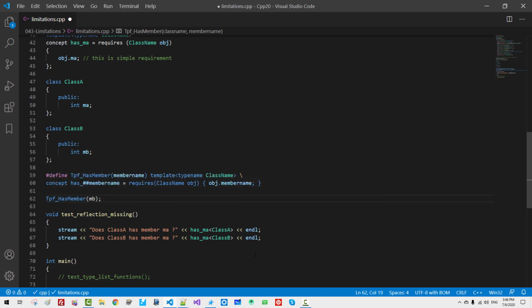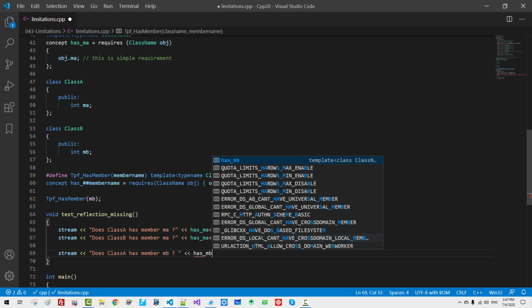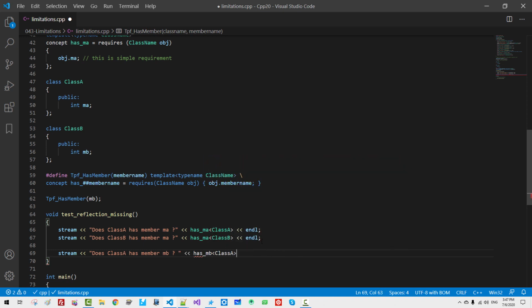With this definition, here stream: does class A have member MB, has_MB class A, and there I will copy once again. Does class B have member MB, class B.